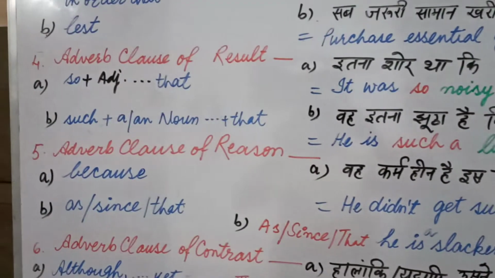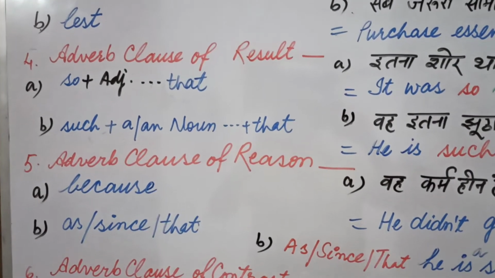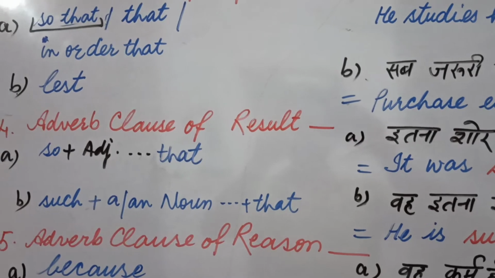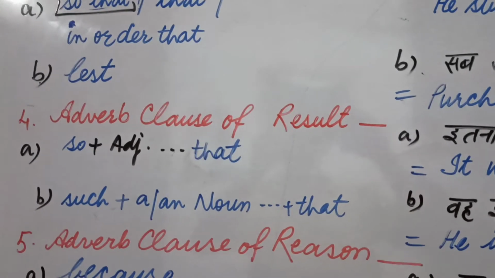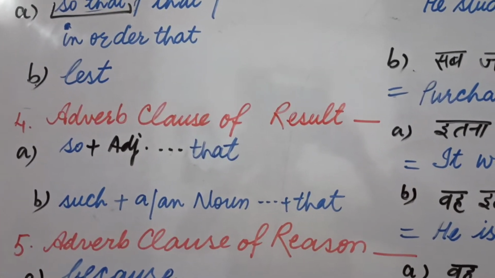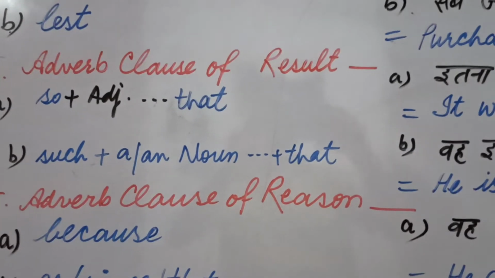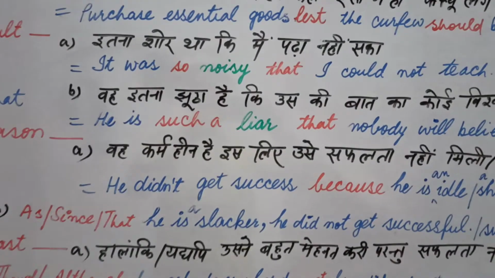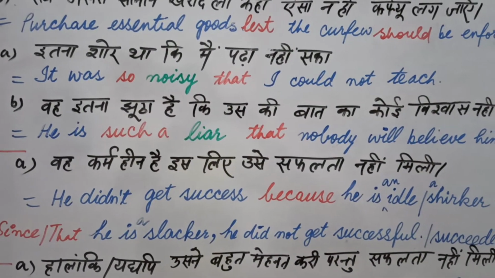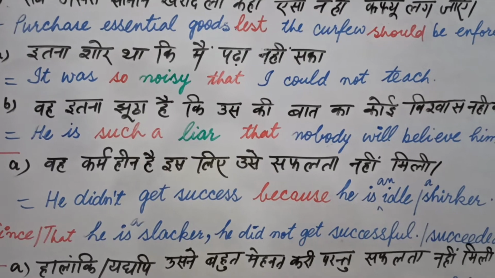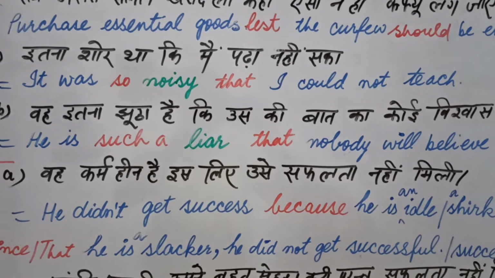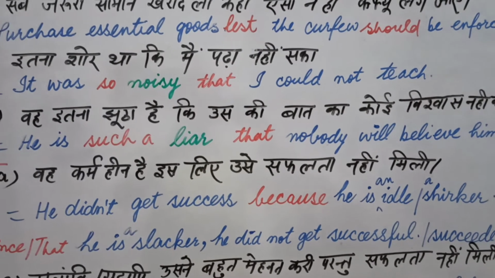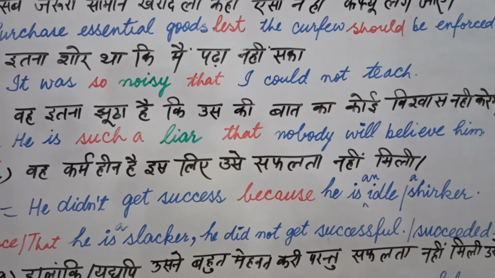Students, please don't get confused between this so that and that so that. In the earlier one, so that is used one after another, so is used before that without any gap, but here it is so plus adjective and that. This is the difference, so don't get confused. It was so noisy. Between so and that you have to put an adjective, and after that you write the next clause, I could not teach. In this way our sentence is: it was so noisy that I could not teach.